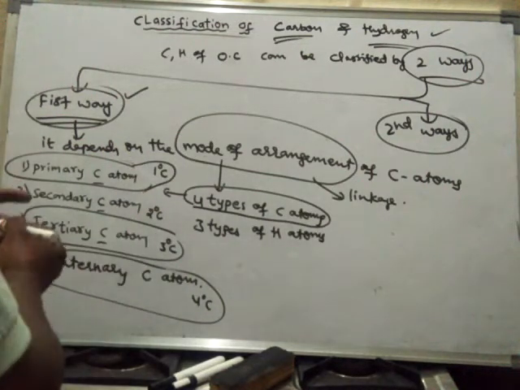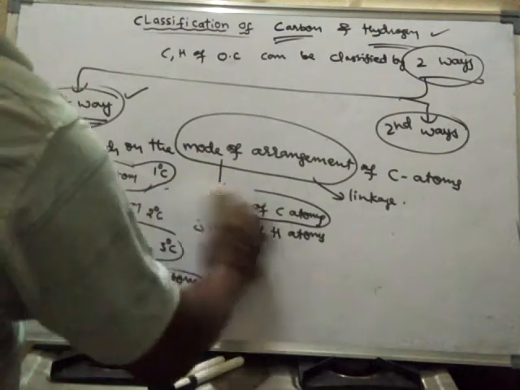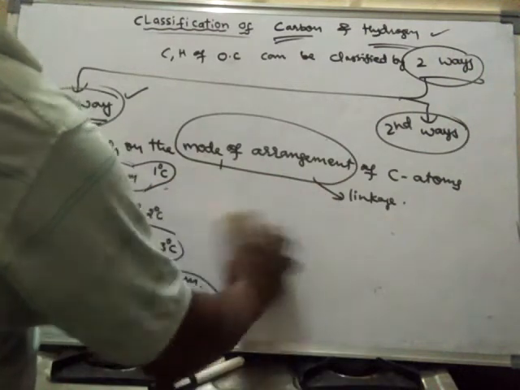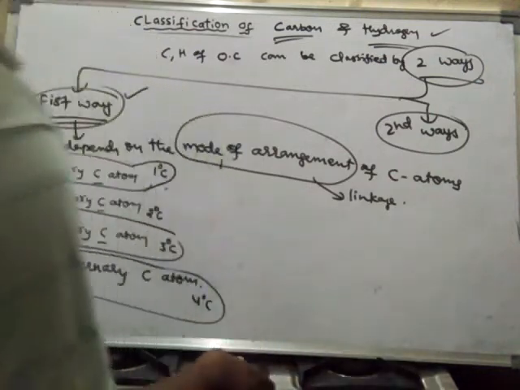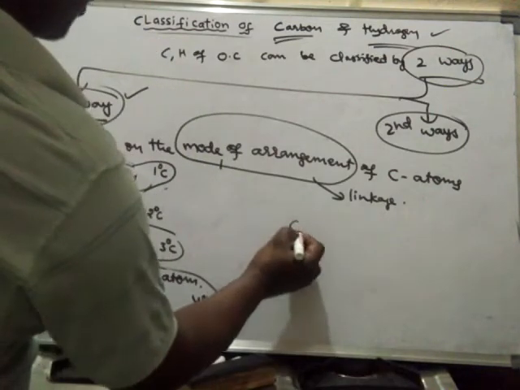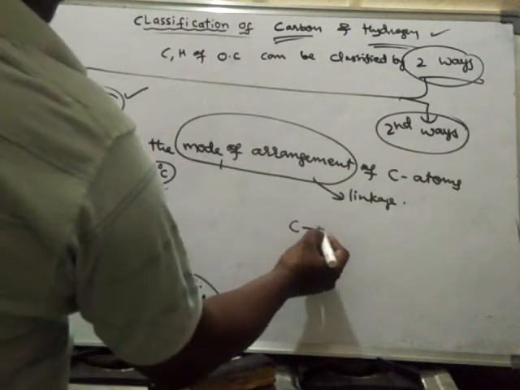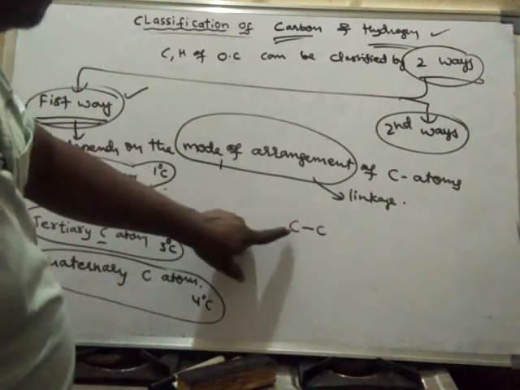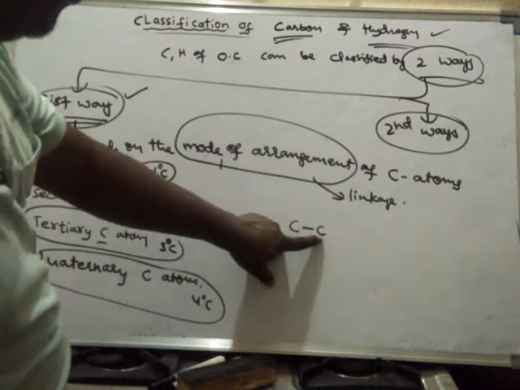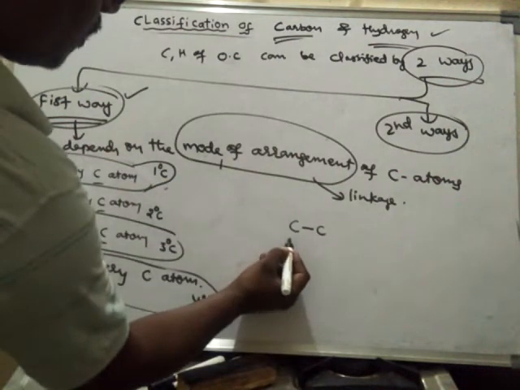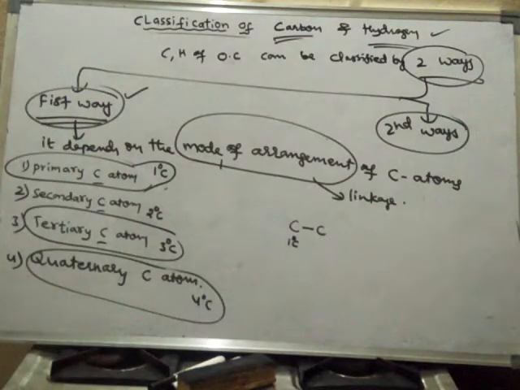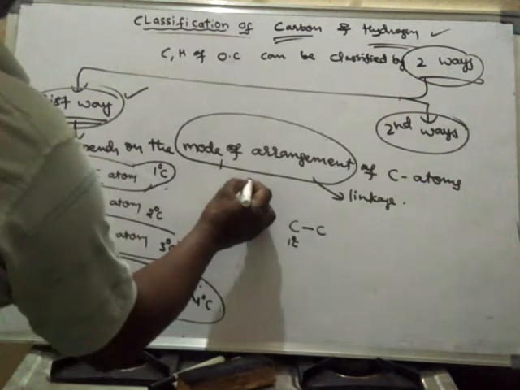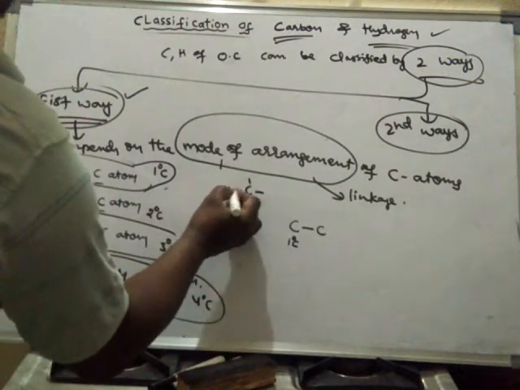See, what is a primary carbon atom? If a carbon is linked with another carbon, and it is linked with only one carbon, then this particular carbon is said to be a primary carbon. Suppose a carbon is not linked with any other carbon, in that case also it is said to be a primary carbon.